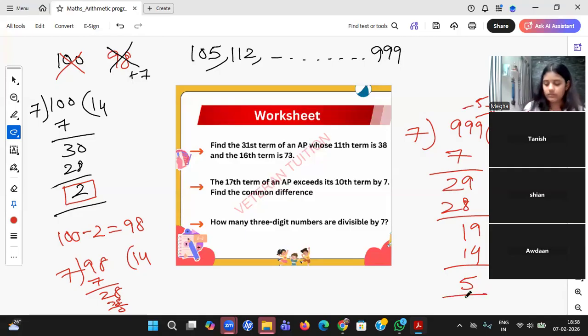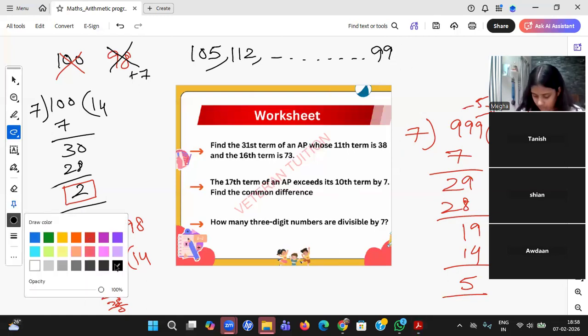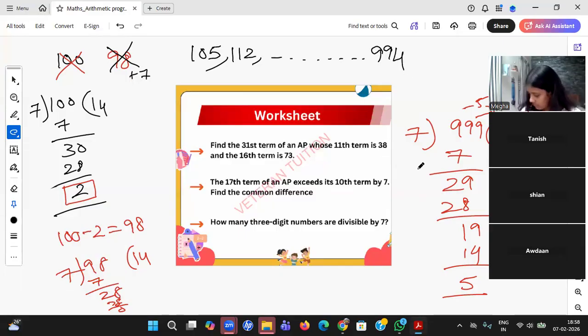If I am getting remainder 5, I need to subtract it from the divisor, and then I'll get the perfect number. So my final sequence will be this, beta. You see, this particular method is very important. The question may be: find the number of 4-digit numbers that are divisible by 32. He can take anything, right? So please follow this particular method.